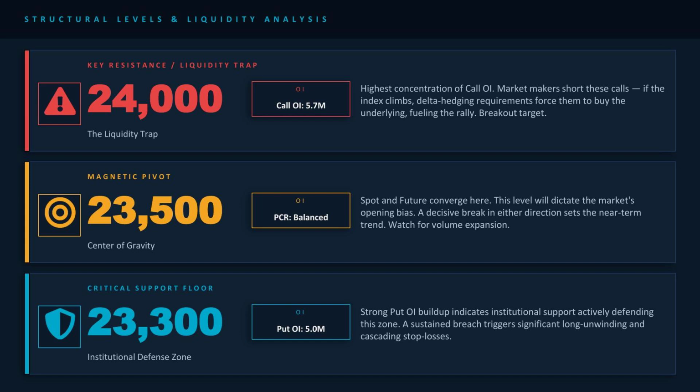Critical support, 23,300, institutional defense zone. Put OI of 5.0 million contracts here means big institutions have bought put options to protect themselves below 23,300. If Nifty breaks below 23,300 with sustained selling, those protective puts trigger stop losses in bulk, causing a sharp, fast drop. This is called cascading stop losses.